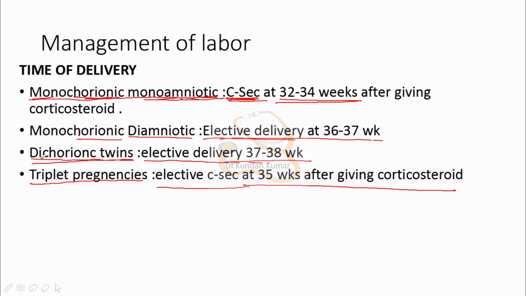If it is dichorionic, then also we will do elective delivery. So this is the case here. You can see monochorionic, monoamniotic, single placenta, single amniotic cavity, we will do C-section. And in triplet pregnancy, we do C-section.